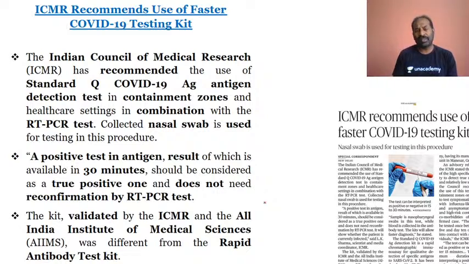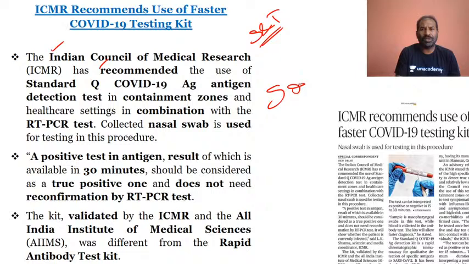Then another news item: ICMR recommends use of a faster COVID-19 testing kit. This is very important from the prelims point of view, because in regards to science and technology a question could be framed. ICMR has recommended the use of Standard Q COVID-19 Ag, you can write it here.